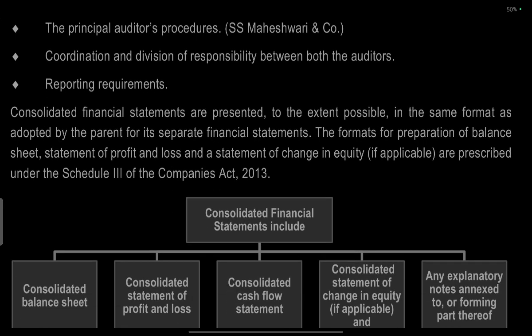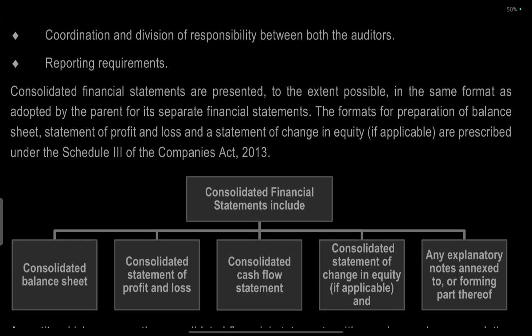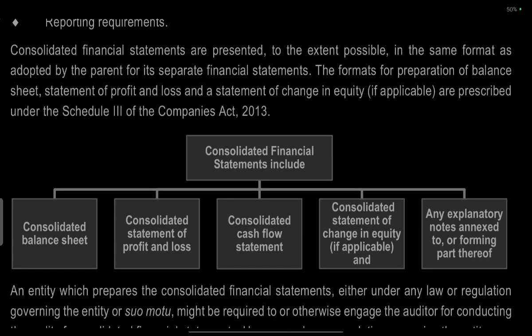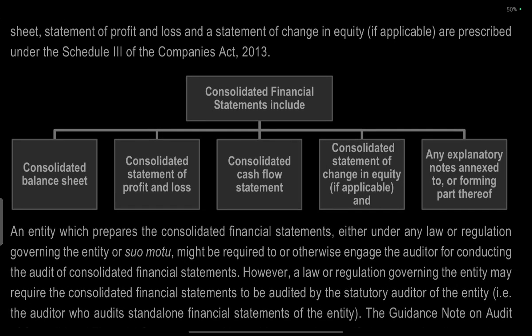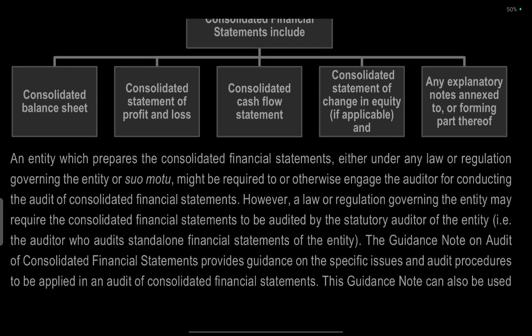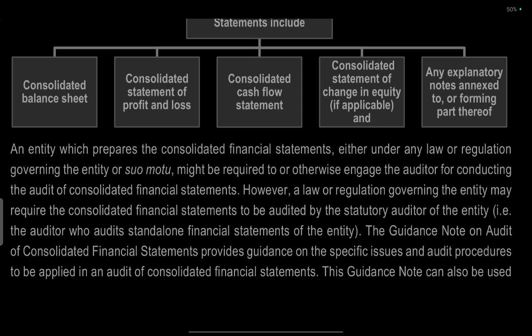The consolidated financial statements are presented, to the extent possible, in the same format as adopted by the parent for its separate financial statements. The format of the parent's balance sheet, statement of profit and loss account, and statement of change in equity, if applicable, are prepared under Schedule 3 of the Companies Act 2013. Consolidated financial statements include the consolidated balance sheet, consolidated statement of profit and loss, consolidated cash flow, consolidated statement of change in equity, if applicable, and any explanatory notes annexed to inform further.